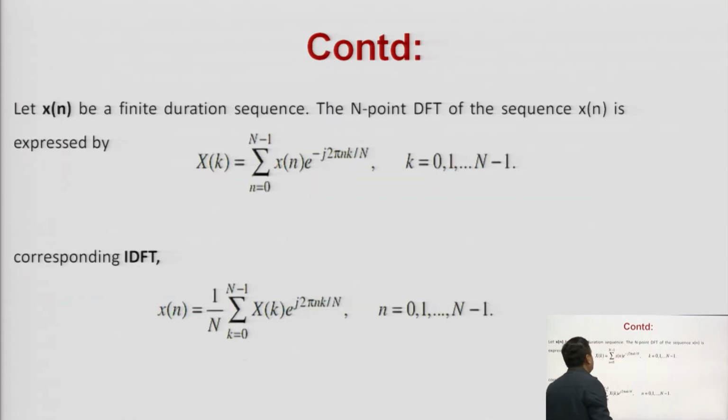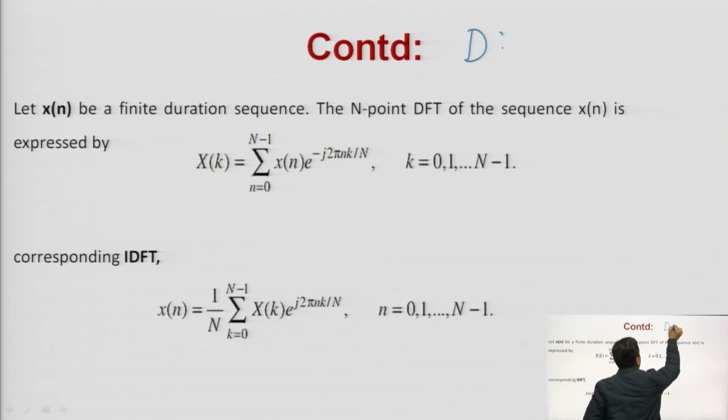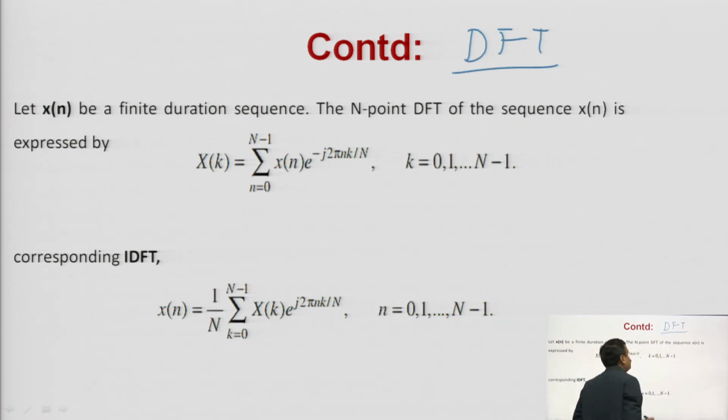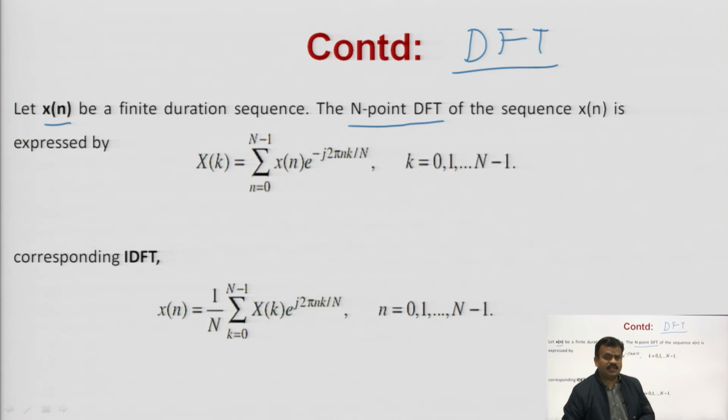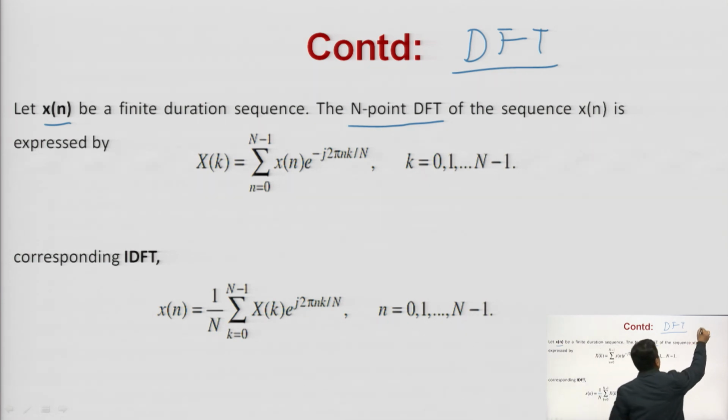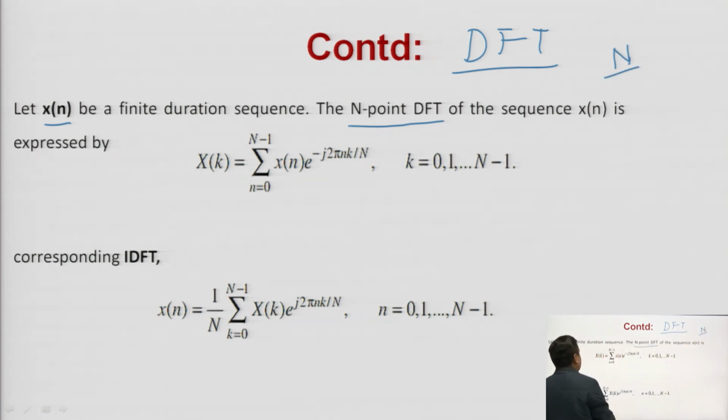And this will be your DFT, the discrete Fourier transform. If you are having any signal x of n of finite duration, that is a finite length sequence or an N point sequence, where N means the finite length, then you can always call it the N point DFT.